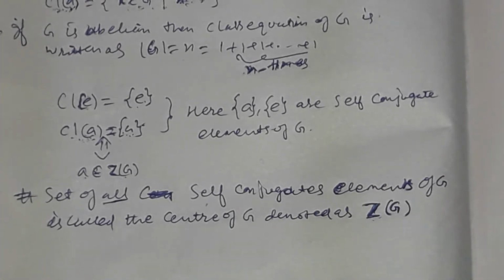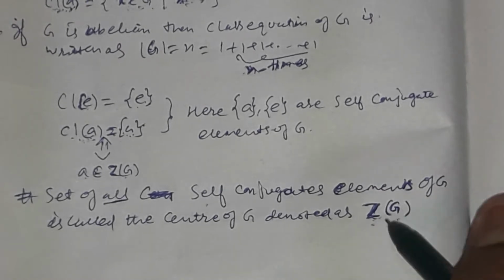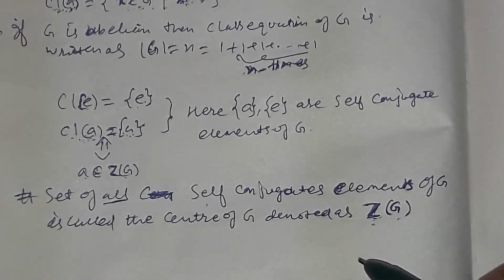If the group is abelian, then ZG equals G. If G is abelian, that is also an if and only if condition.